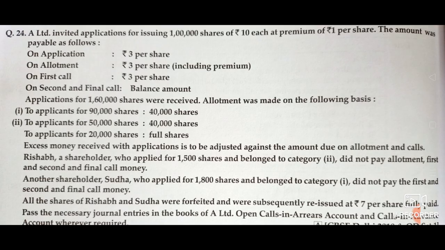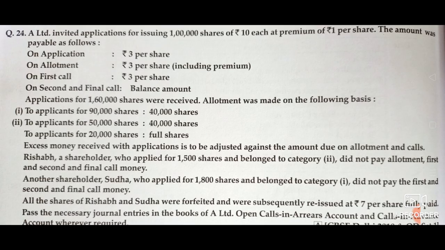Okay. Applications for 1,60,000 shares were received. Allotment was made on the following basis. There are 3 categories. First category, to applicants for 90,000 shares, 40,000 shares are given. So the pro rata ratio will be 9:4. Second category, to applicants for 50,000 shares, 40,000 shares were given. So the ratio is 5:4. And to the applicants for 20,000 shares, full shares, means 20,000 shares were allotted.